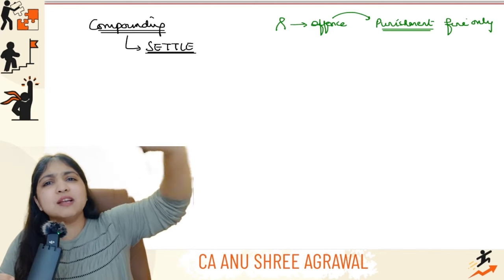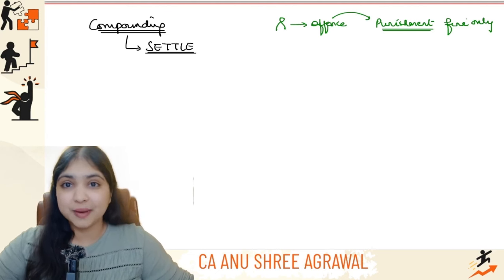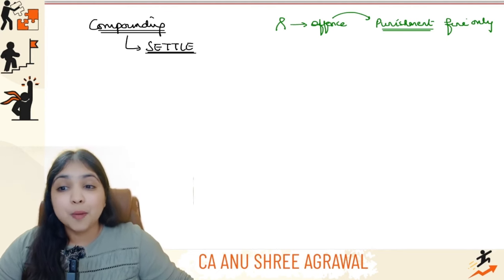And at the end of the day, one fine day, the court will pass an order saying, Mr. Green, yes, you are guilty, you are convicted, come on, pay the fine. This is what will happen. But compounding is a shortcut.